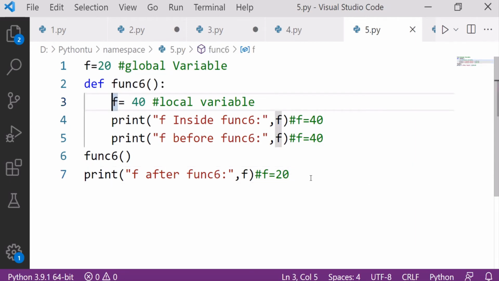Clear? I hope this is clear to you, the concept of how to use the global keyword over here. Great.